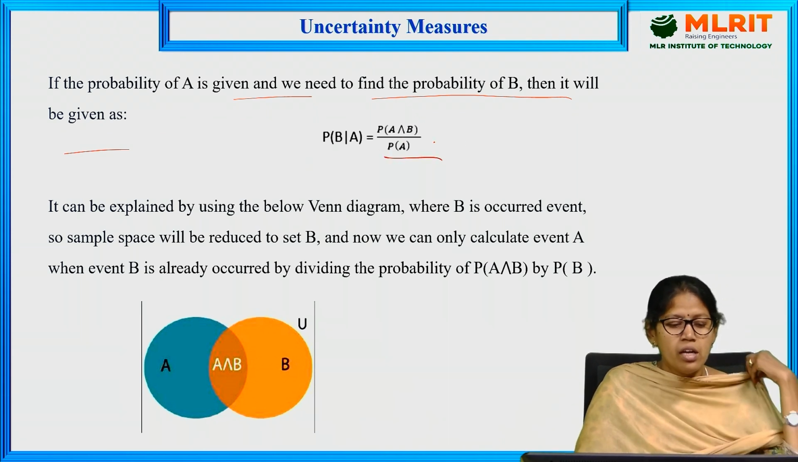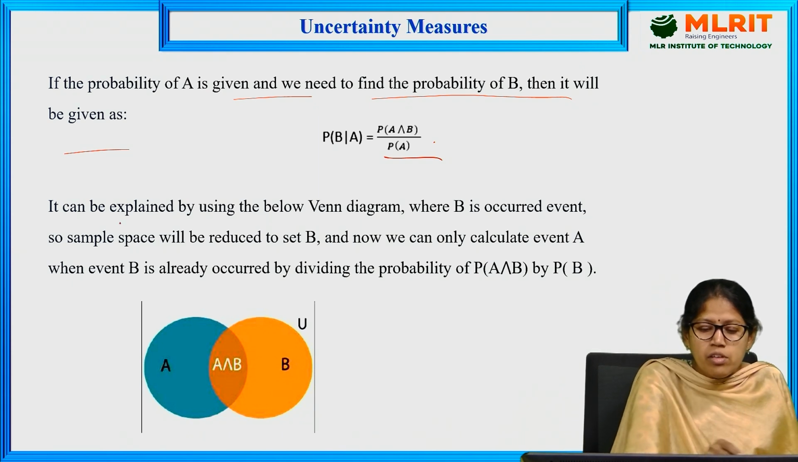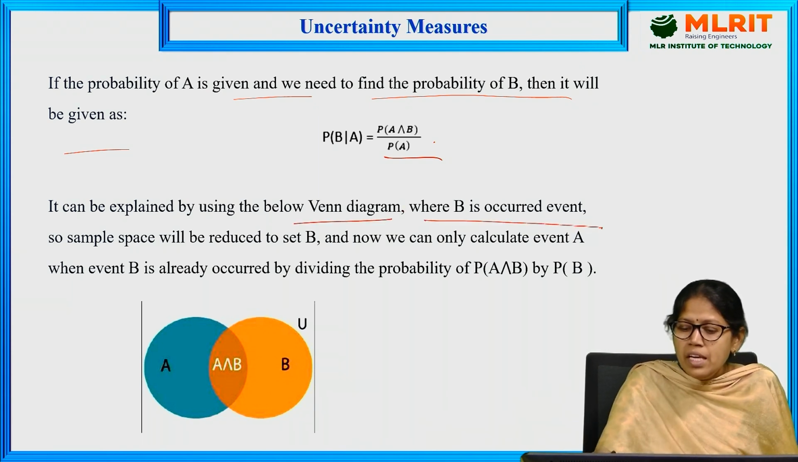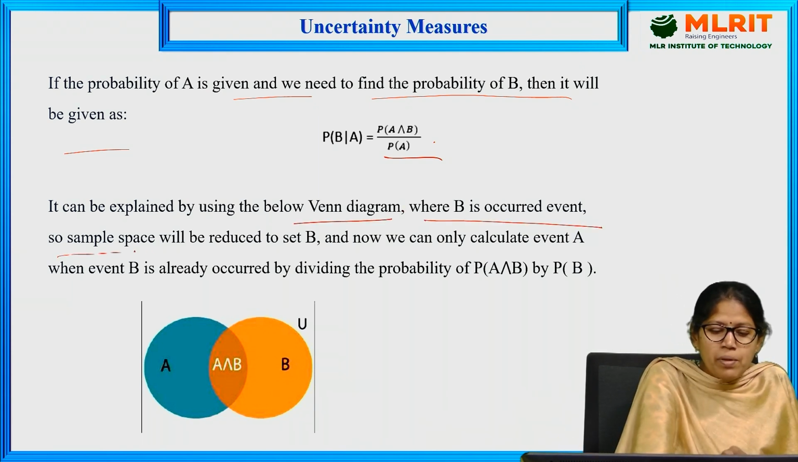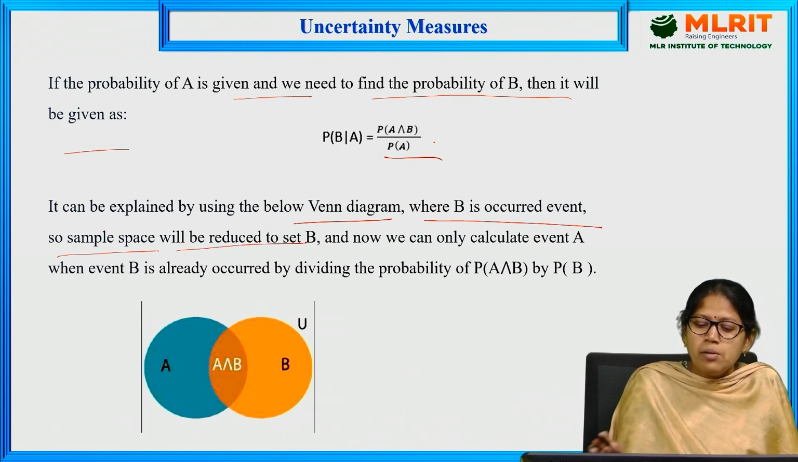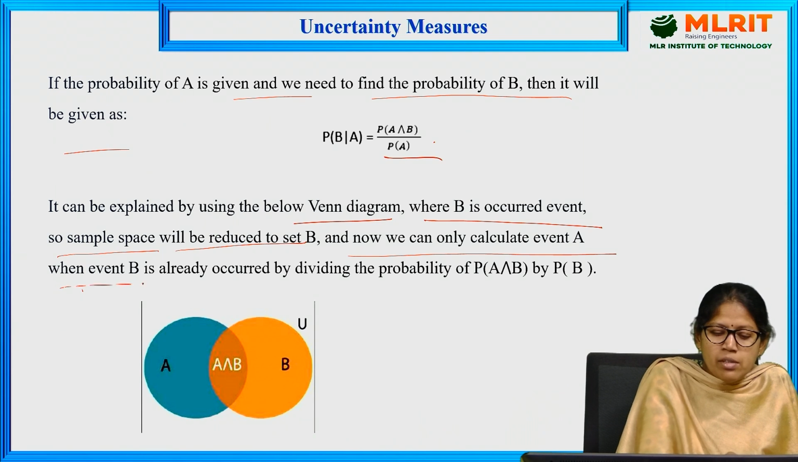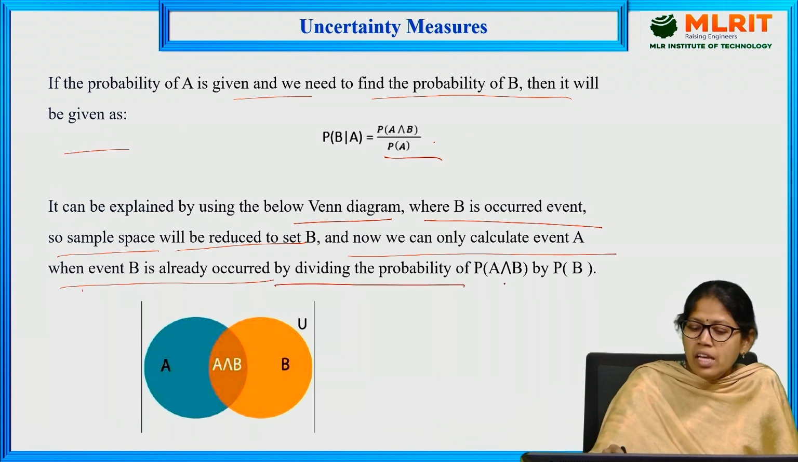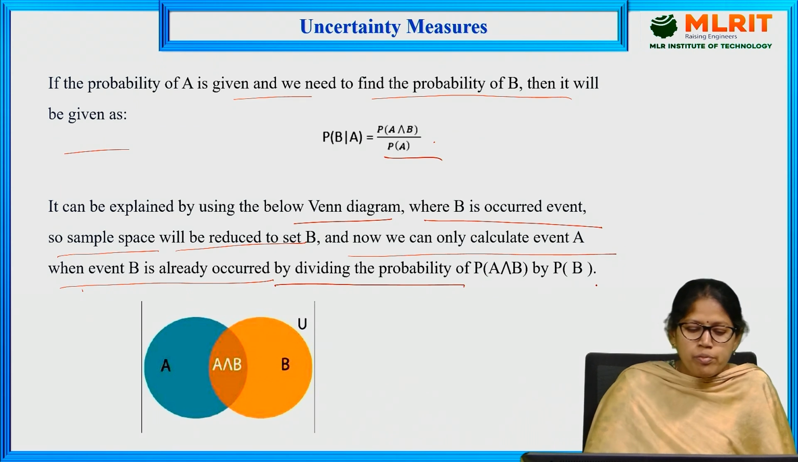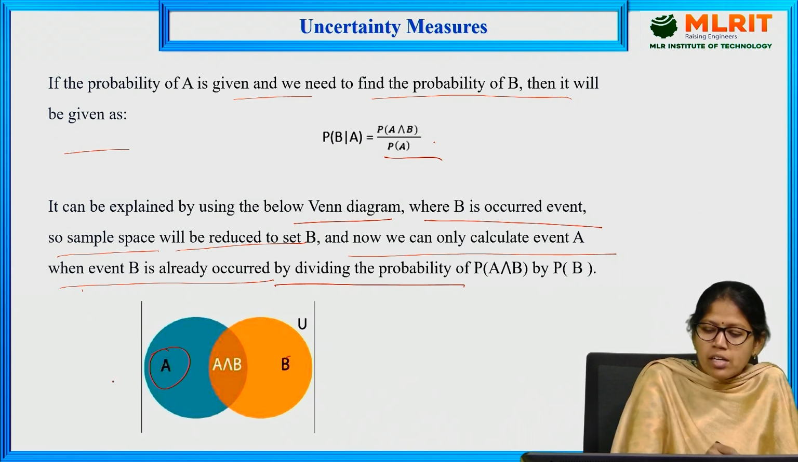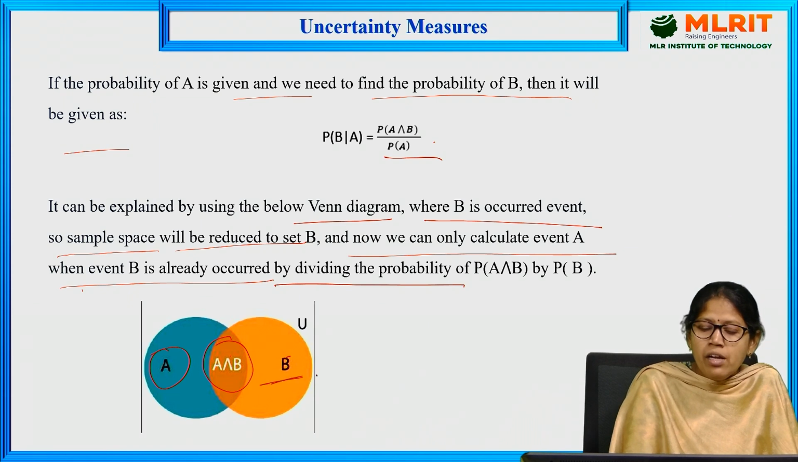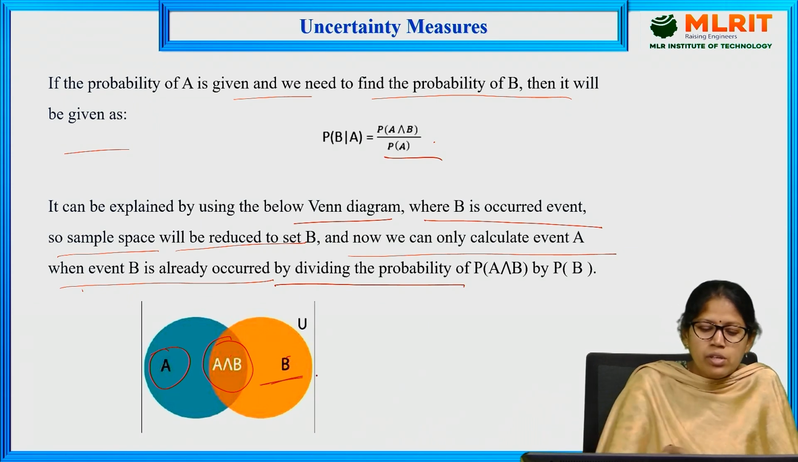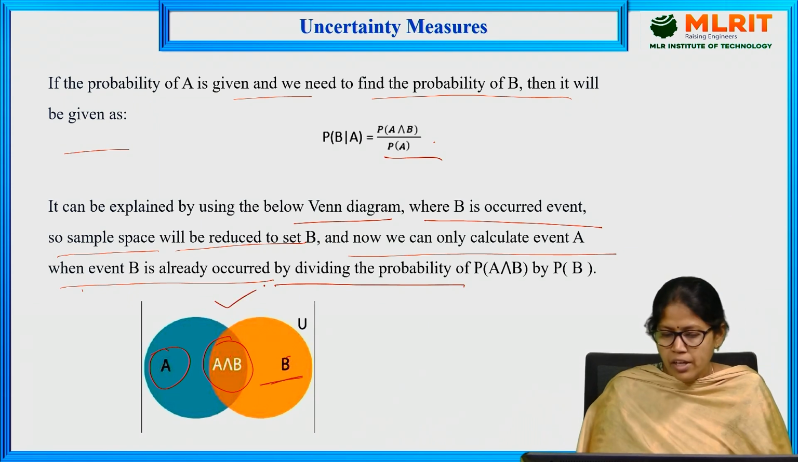We can derive this using a Venn diagram where B is the occurred event. The sample space is reduced to set B, and now we can calculate event A when event B has already occurred by dividing the probability of A and B by the probability of B. Then we can find the probability of A.